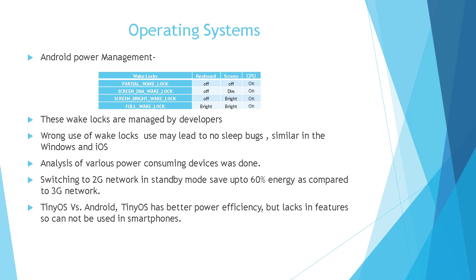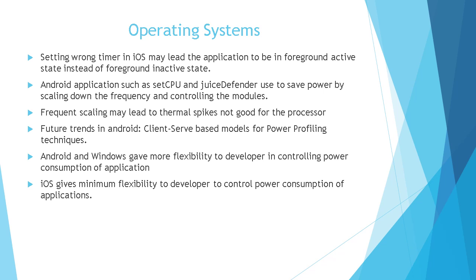Moving forward, another paper was studied and analyzed, and that was on iOS. It was concluded that wrong manipulation of timers in the power management module of iOS may lead an application to be in the foreground active state when it is supposed to be in the foreground inactive state. So what we understand from this is that if a programmer manipulates wrong timers in iOS, then it may lead to not really good results.